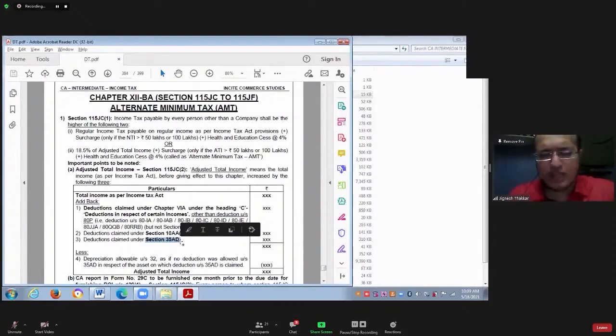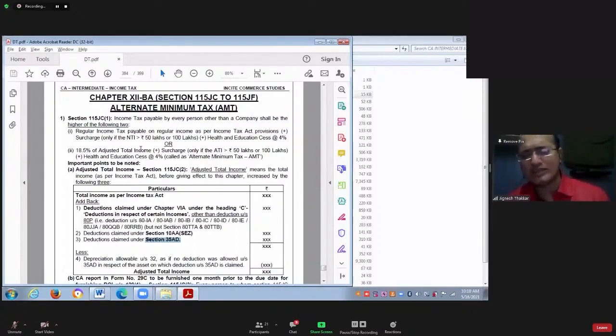If these provisions are applicable, what you have to do? You have to calculate tax as per normal provisions and you have to calculate tax as per AMT. First of all, you have to check who is SSE. Is SSE other than company? If the answer is yes, then you have to check whether SSE has claimed any deduction under Section 10AA, 35AD or income-based deduction in Chapter 6A. If yes, then tax liability is required to be computed as per the AMT provision.